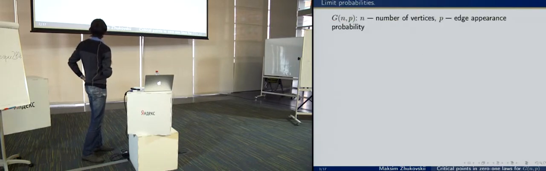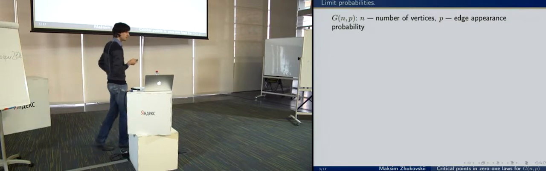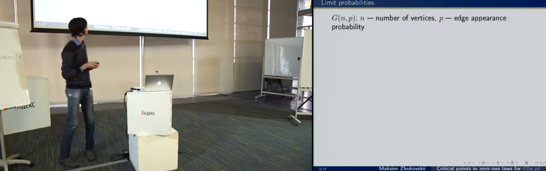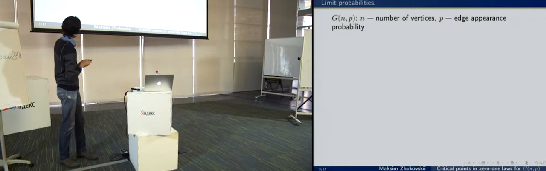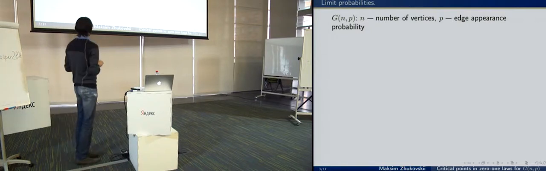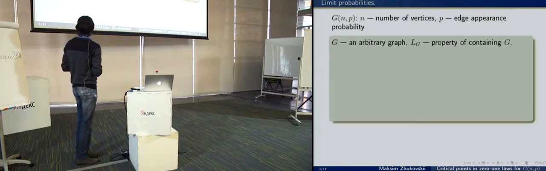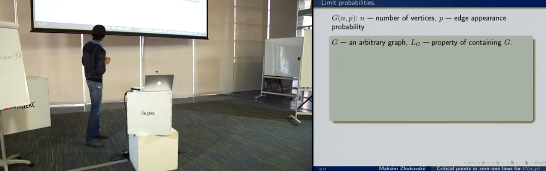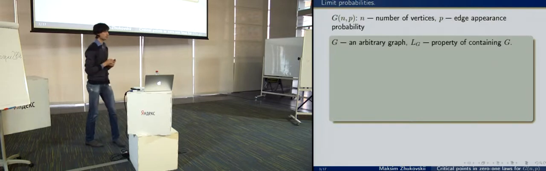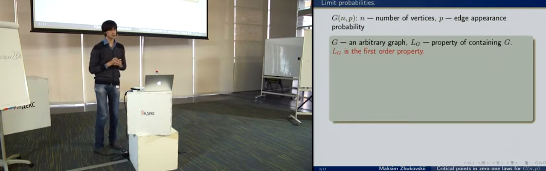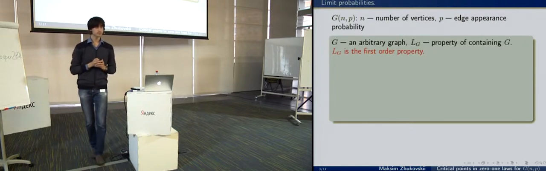And we consider a random graph G(n,p), which has n vertices, and all edges appear independently with probability p. Let me consider an arbitrary graph G and the property of containing this graph. And it is easy to see that it is a first-order property.